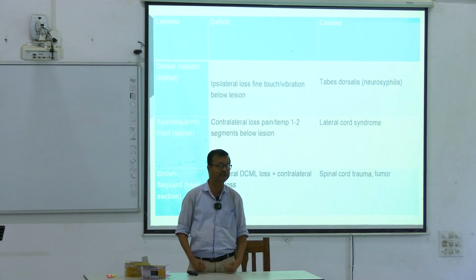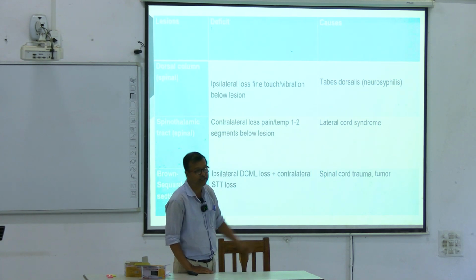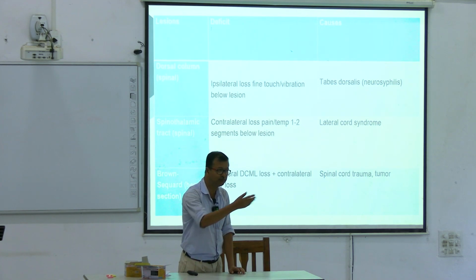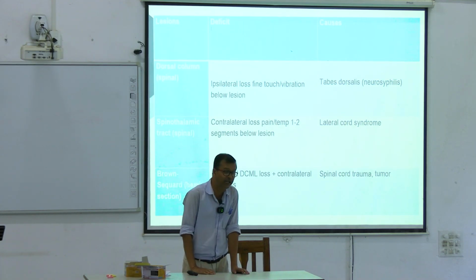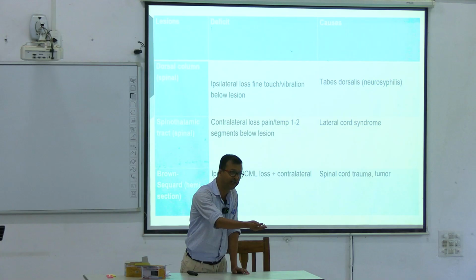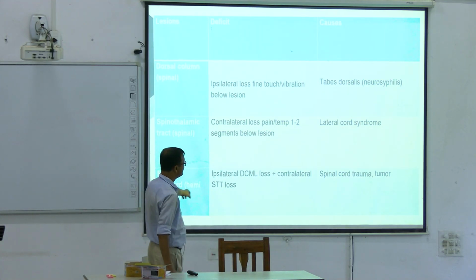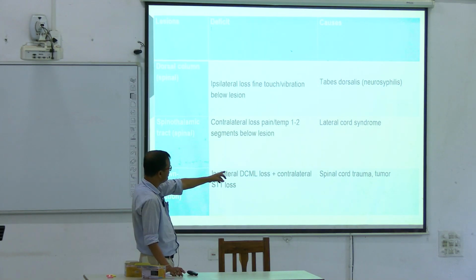Below the level of the lesion, what should be absent? Below the level of the lesion, ipsilateral loss of what? Ipsilateral fine touch, proprioception, stereognosis, joint sense, ipsilateral loss, and contralateral crude touch, pain and temperature, contralateral STT. This is Brown-Sequard syndrome, and the cause is spinal cord trauma and tumor.